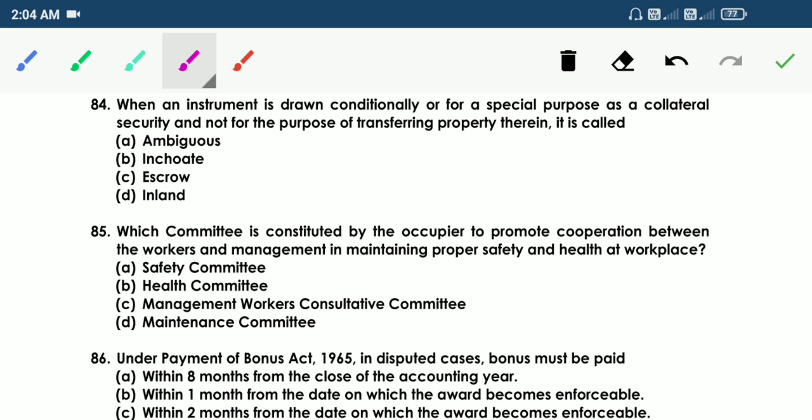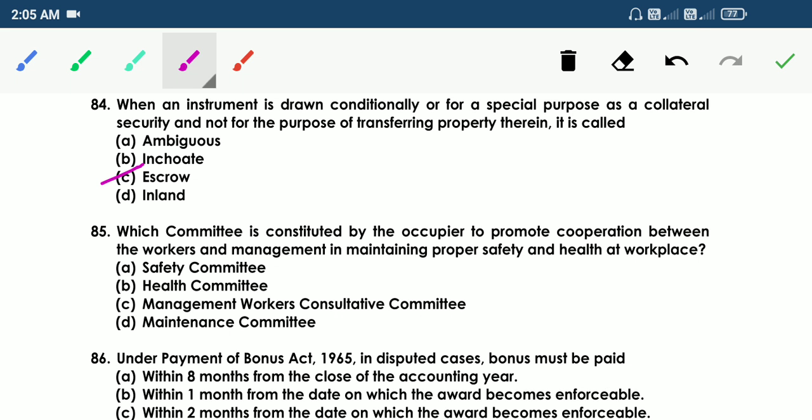84. When an instrument is drawn conditionally or for a special purpose as a collateral security and not for the purpose of transferring property therein, it is called A ambiguous, B inchoate, C escrow, D inland. Escrow. When an instrument is drawn conditionally or for a special purpose as a collateral security and not for the purpose of transferring property therein, it is called escrow.